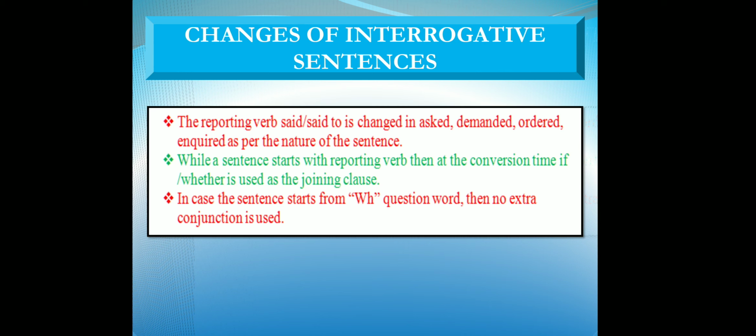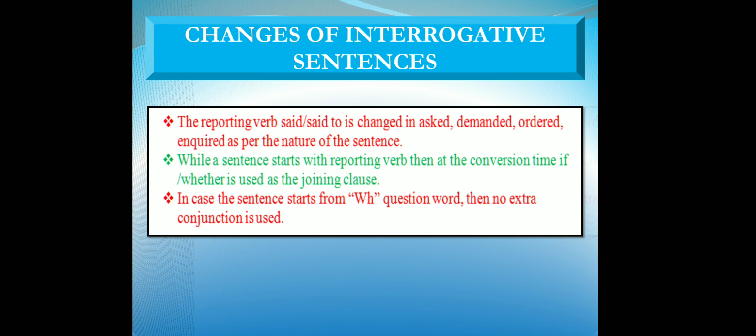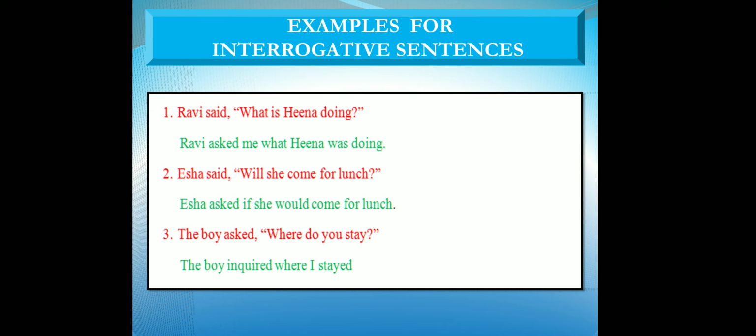If the reported speech starts with a helping verb like are, was, were, has, have, then in indirect speech we will start the sentence with the concerned helping verb. But if the sentence starts with an interrogative word, I mean the WH family, then we will start with the WH word only.